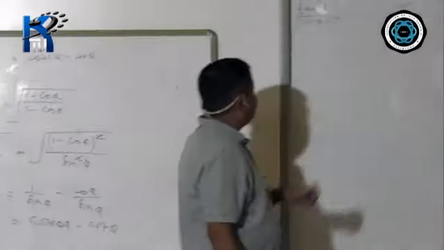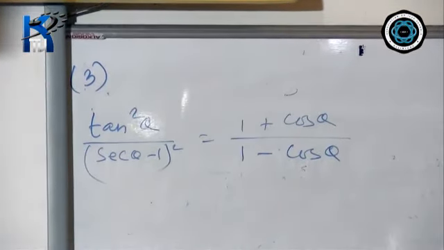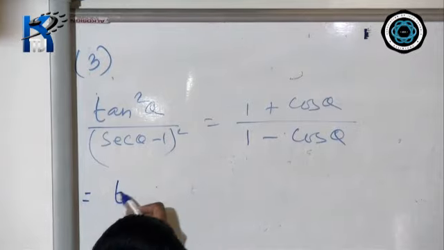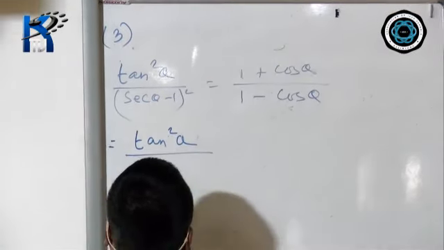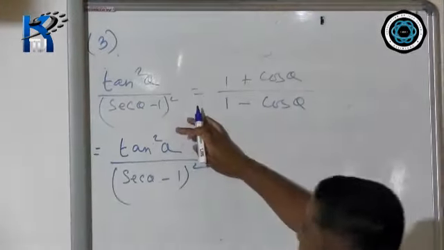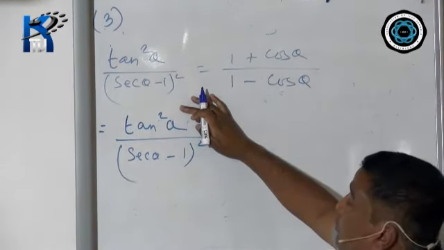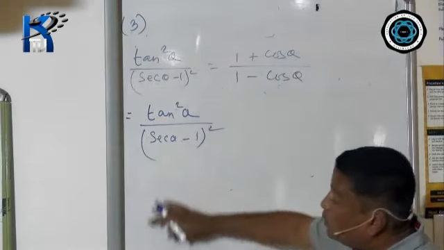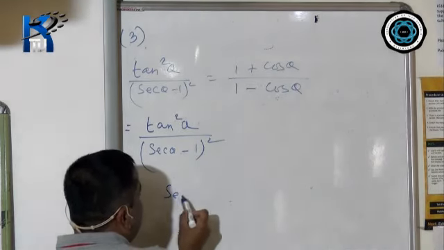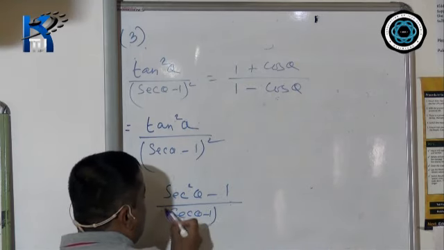Now question number 3, tan square theta divided by sec theta minus 1 whole square equals 1 plus cos theta divided by 1 minus cos theta. Again, what is your left hand side? Tan square theta divided by sec theta minus 1 whole square. Here, instead of tan square theta, you can write sin square theta divided by cos square theta. But if you convert tan into sin by cos, the method will be lengthy. So another formula for tan square theta is sec square theta minus 1, divided by sec theta minus 1 whole square.